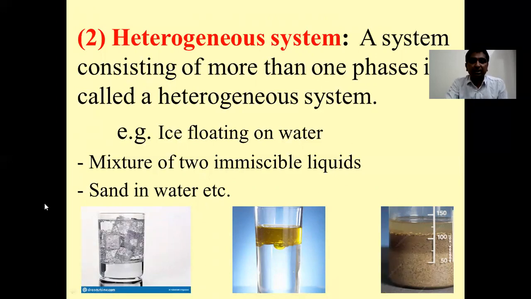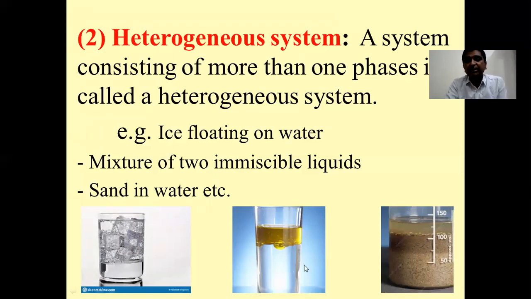Now coming to the examples, let us see the first example where water is there and pieces of ice are added to it. These pieces of ice and water constitute two phases: one is the solid phase, another one is the liquid phase. In the second example we have a mixture of two immiscible liquids. Say water is added to oil or oil is added to water, because they are completely immiscible.